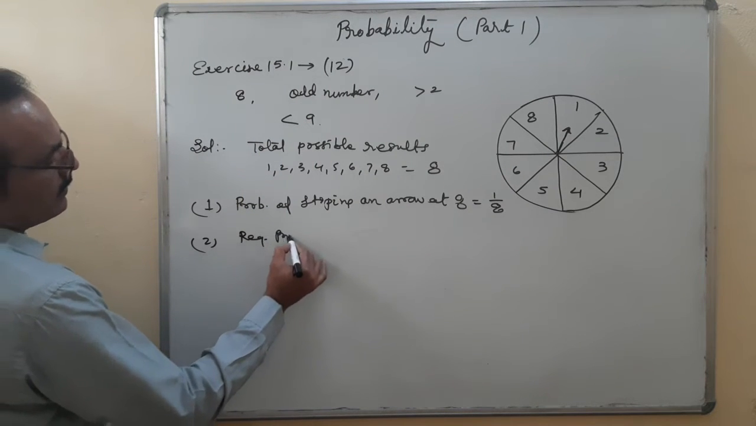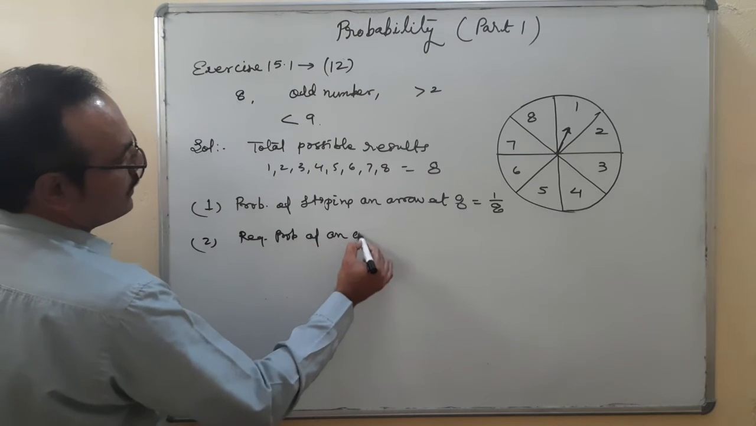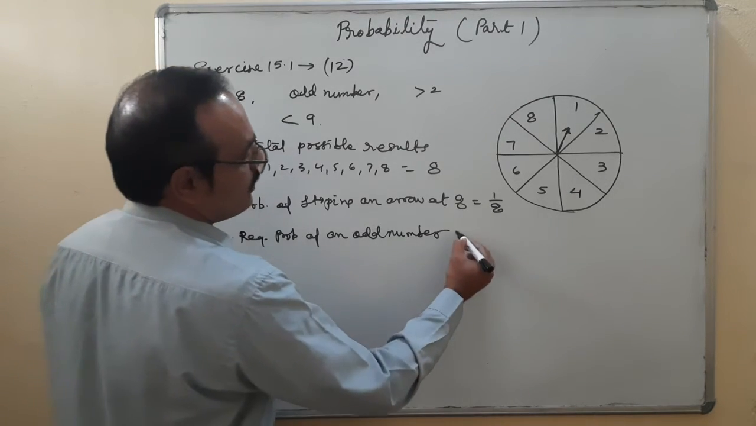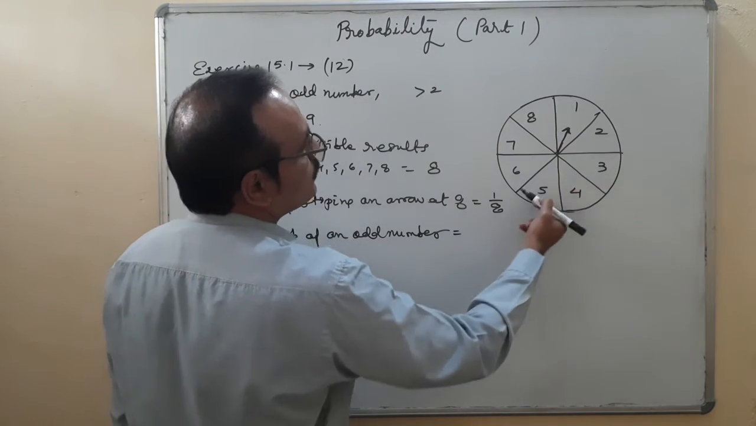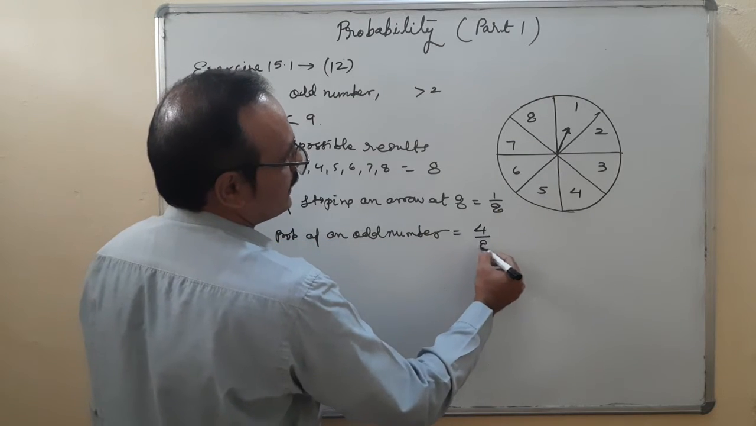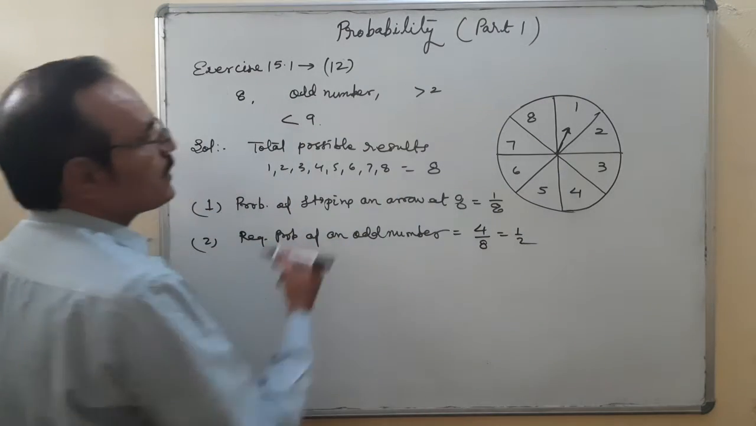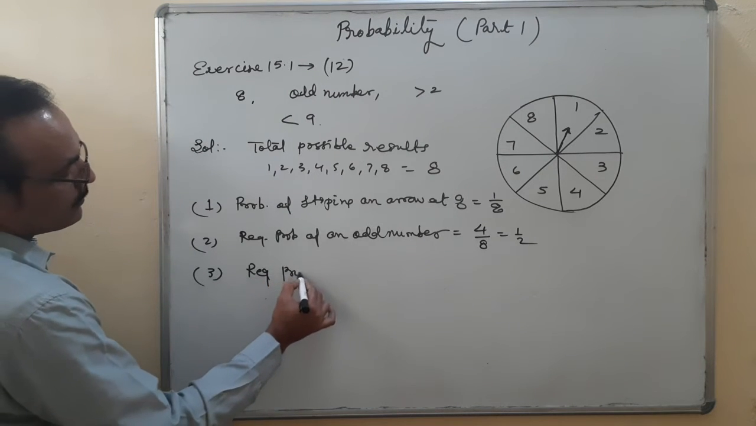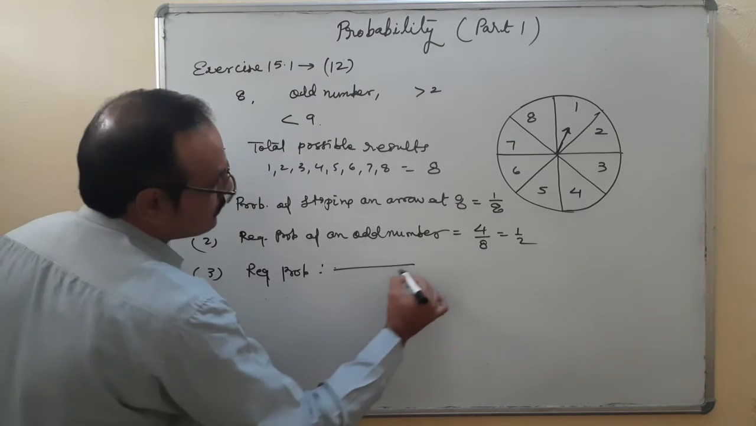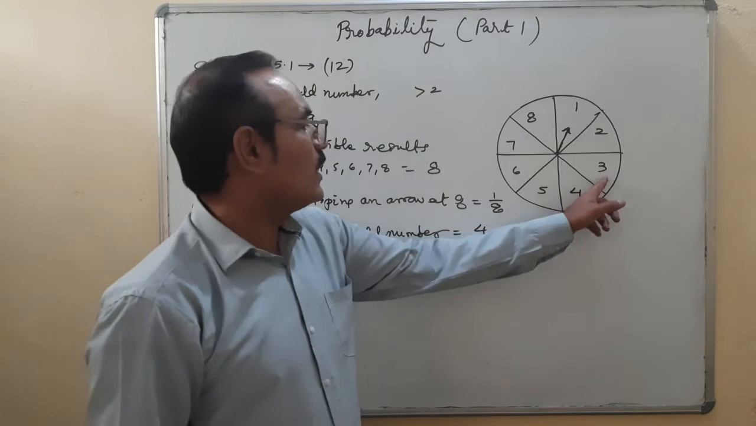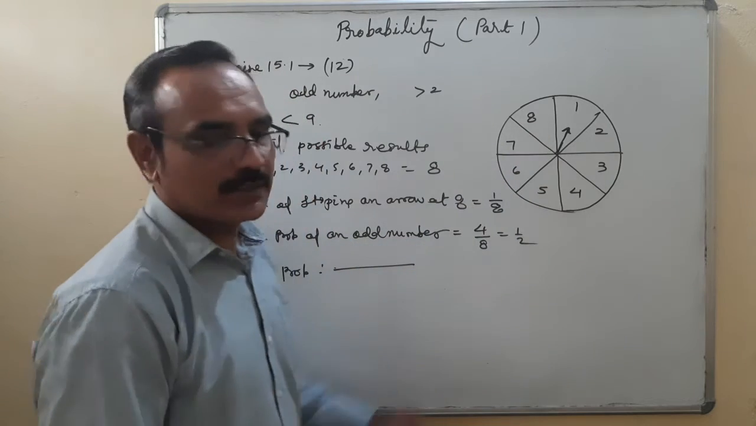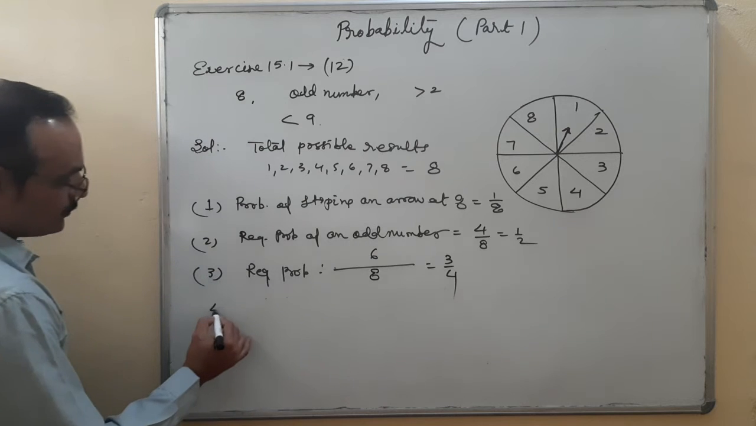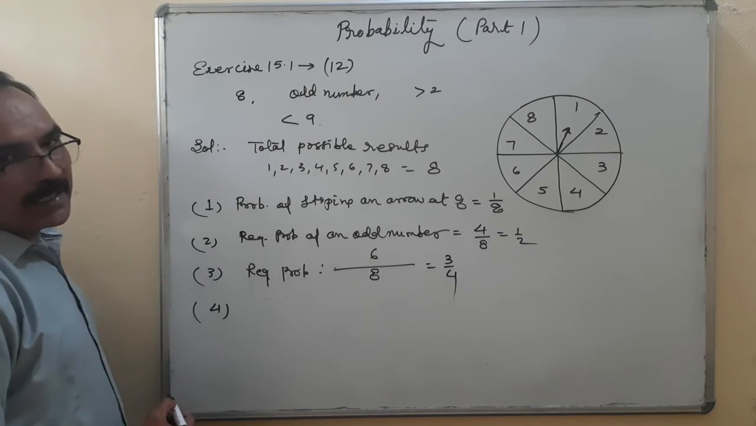Required probability of an odd number. How many odd numbers here? 1, 2, 3, 4. 4 upon total 8, 1 upon 2. Number which is greater than 2. Required probability. Number greater than 2: 1, 2, 3, 4, 5, 6. 6 upon 8, 3 upon 4. And the fourth one is number less than 9.